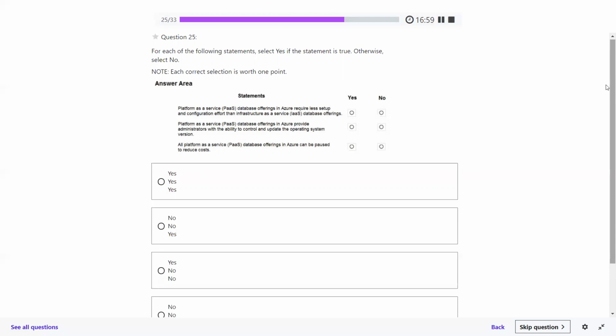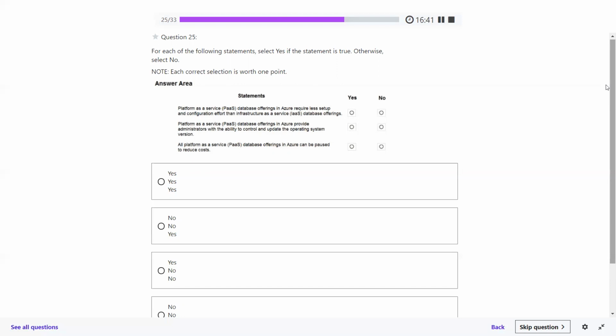Yes, it is correct. Platform as a service means it is going to be managed by Azure. Any example of platform as a service? SQL database, Azure SQL database. Yeah. What else can we say?